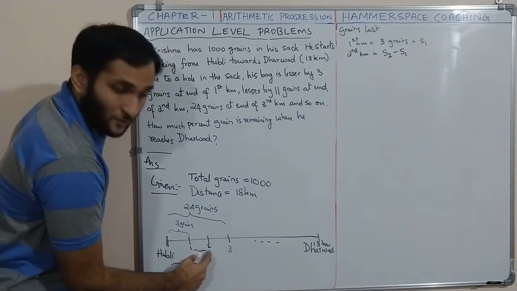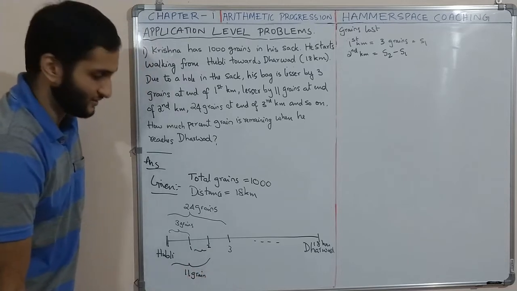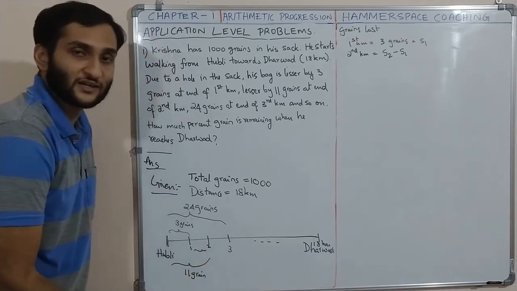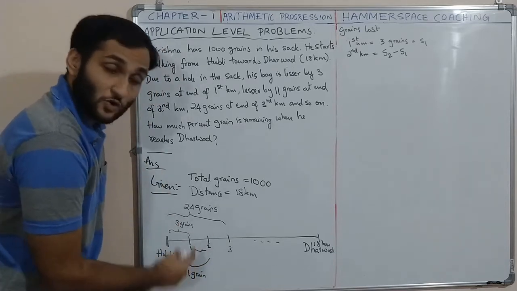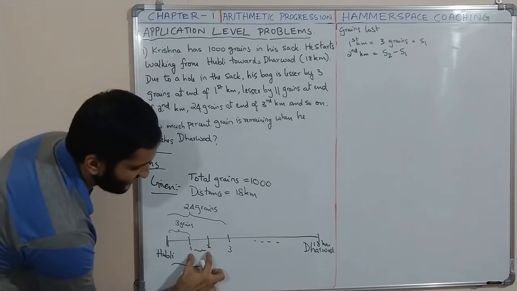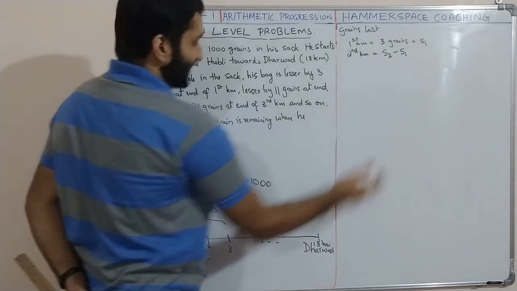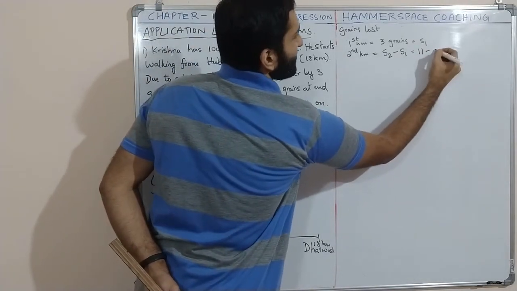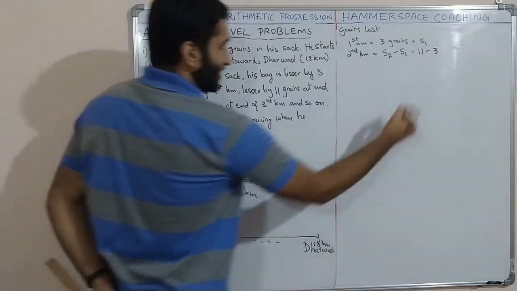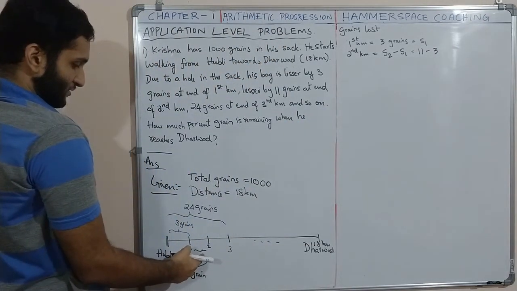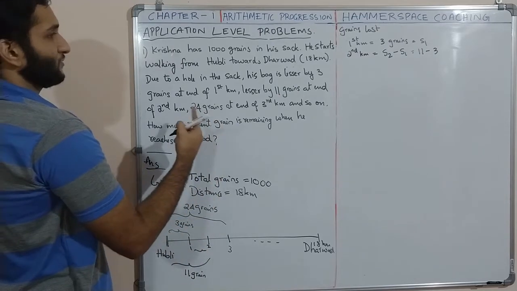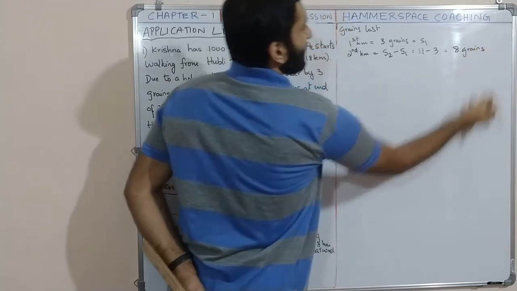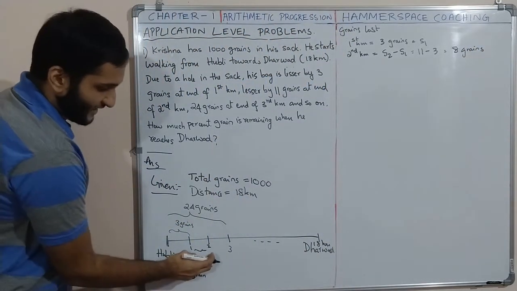Why? Because that will give us how much is lost only in the second kilometer. 3 is lost only in the first kilometer, but 11 is lost up to second kilometer. So it will be 11 minus 3, that is equal to 8. Just lost in the second kilometer.